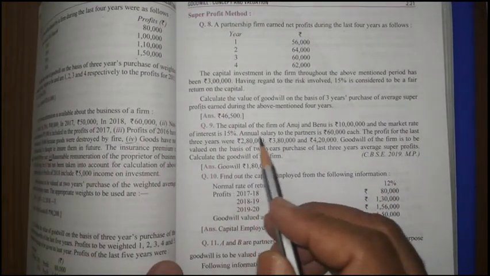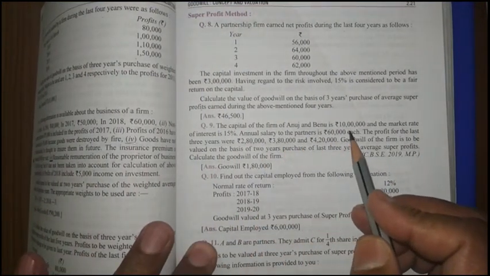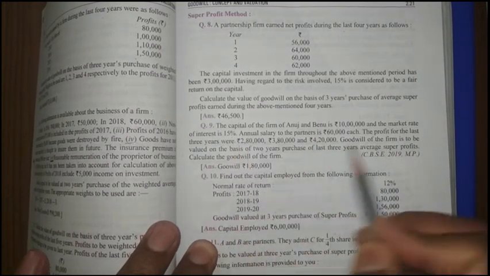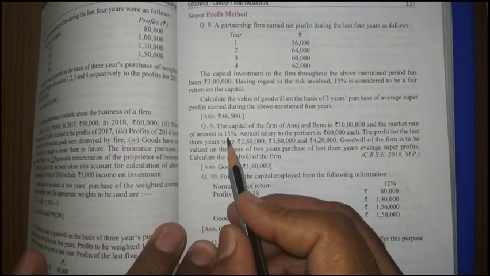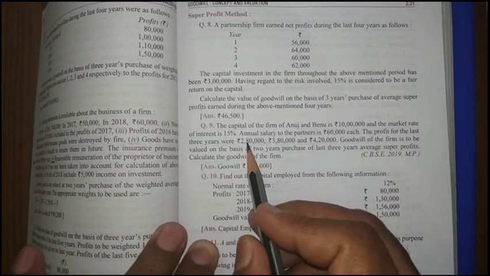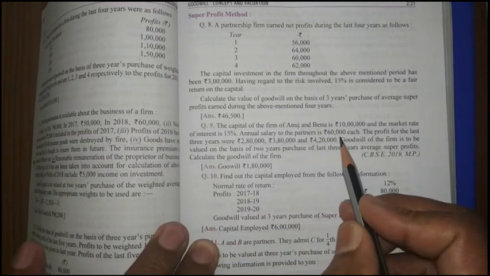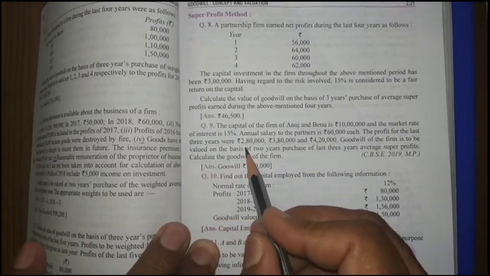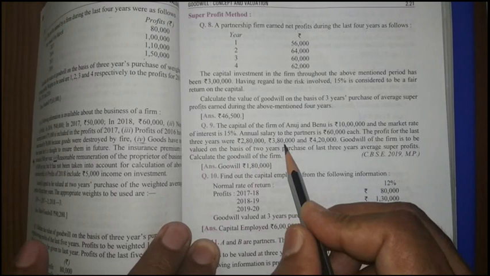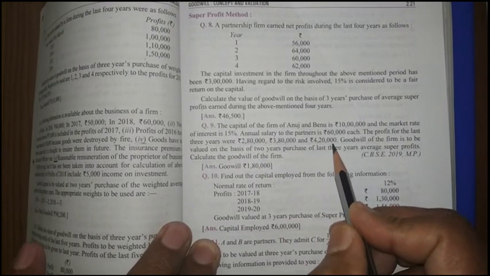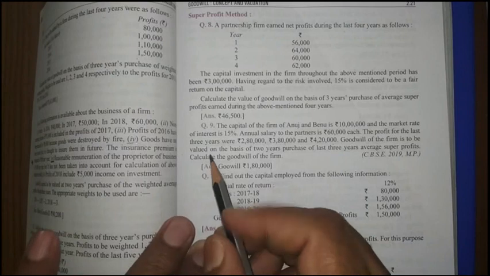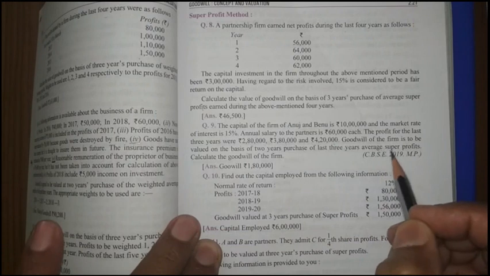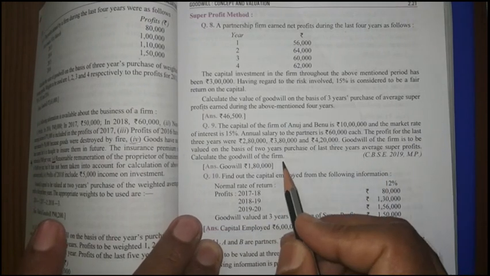The capital of the firm of Anju and Benu is rupees 10 lakh, and the market rate of interest is 15%. The market rate of interest is 15%, which means this is the normal rate of return. Annual salary to the partner is 60,000 each. The profit for the last 3 years were 2,80,000, 3,80,000 and 4,20,000. Goodwill of the firm is to be valued on the basis of 2 years purchase of last 3 years average super profits. Calculate the value of goodwill.